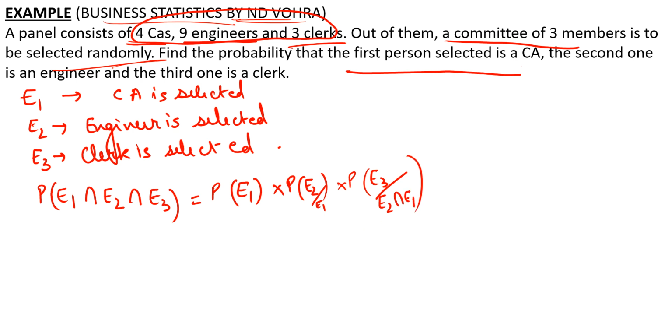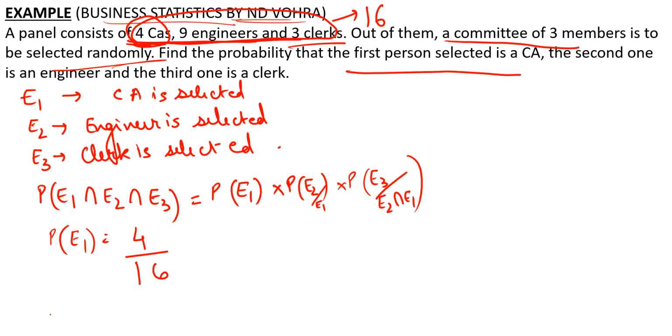This is what we need, right? So first of all, what is the probability of E1? Probability of event E1 is simply there are 4 CAs and total is 16. So from here probability is 4 upon 16.